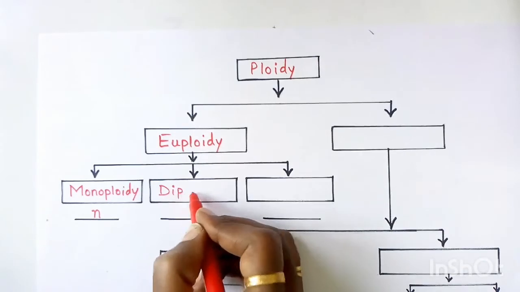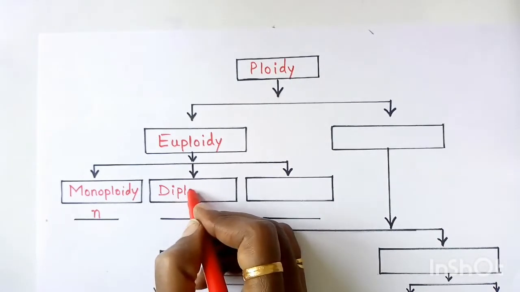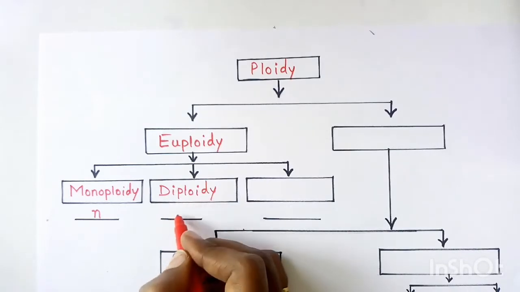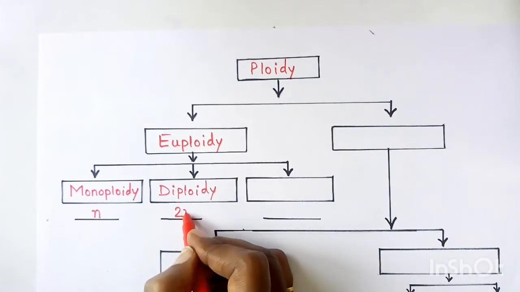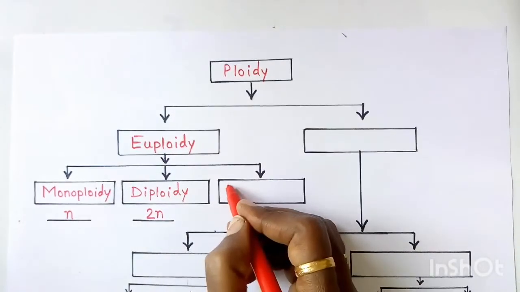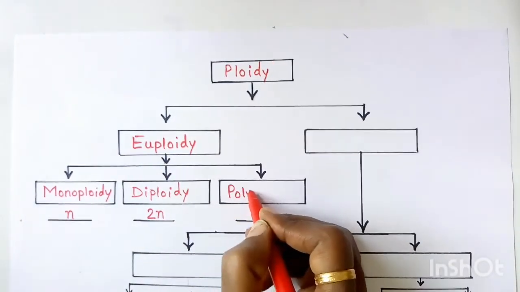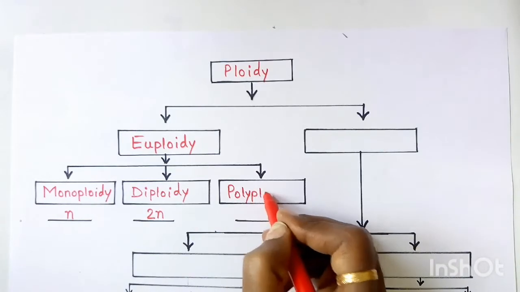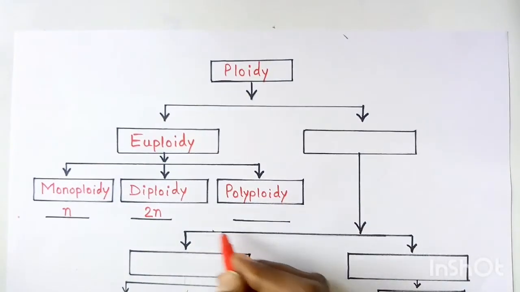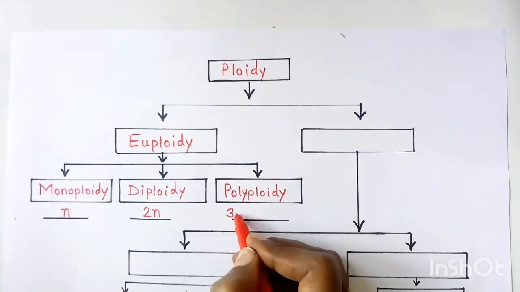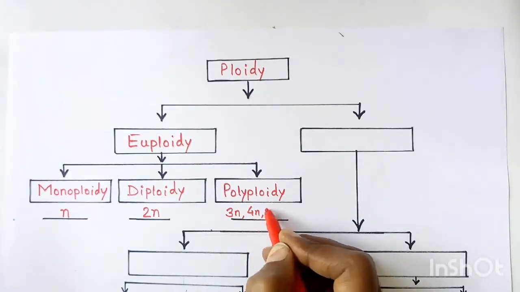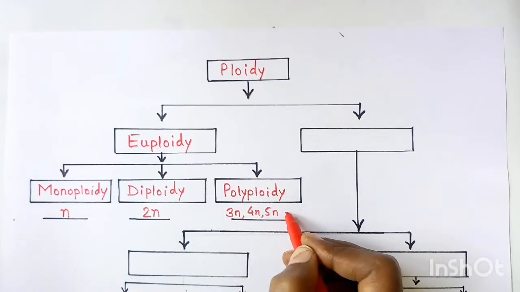The word di means two, so diploidy is represented as 2n. Then comes polyploidy. The word poly means many, and hence polyploidy can be represented as 3n, 4n, 5n and so on.